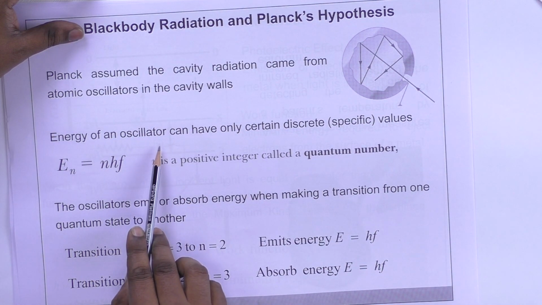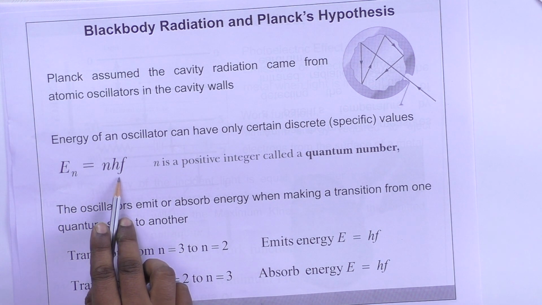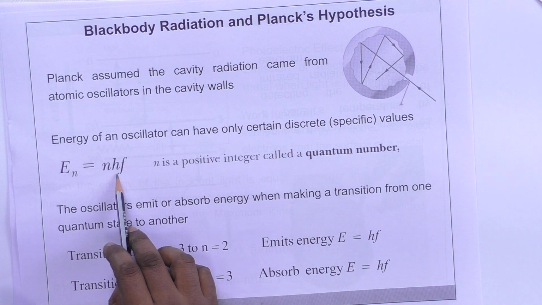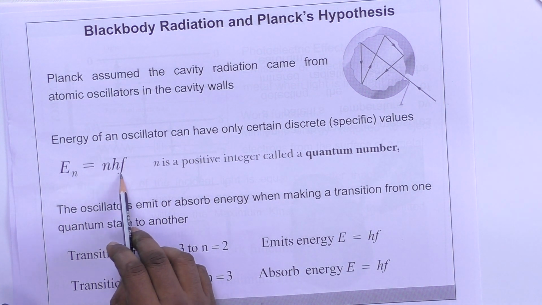Energy of an oscillator: he assumed all matter consists of atoms, and all atoms are oscillators. So they are oscillating about their mean position. And the energy associated with each oscillator is hf, where h is Planck's constant and f is the frequency. So he directly connected frequency and energy. This is the first step to a new theory.